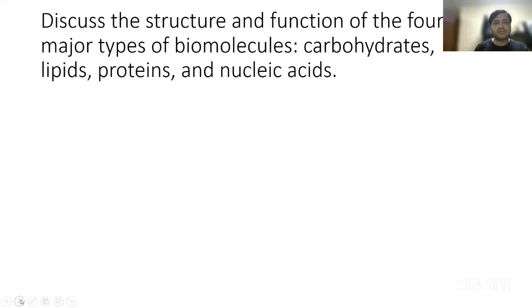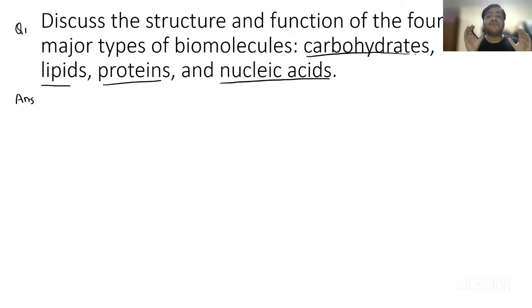Now, let's start with the very first question. The question says: describe the structure and function of the four major types of biomolecules. This is question number one, and that too for 10 marks. There are four biomolecules given in the question: carbohydrates, lipids, proteins, and nucleic acids. Remember, guys, you have to take every important word of the question into your answer.